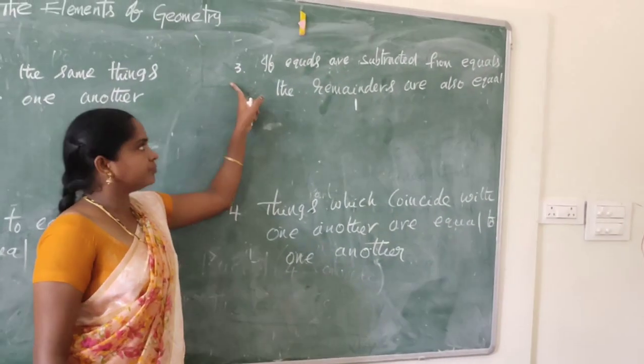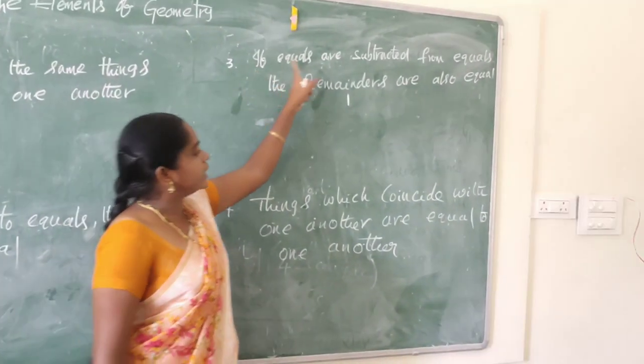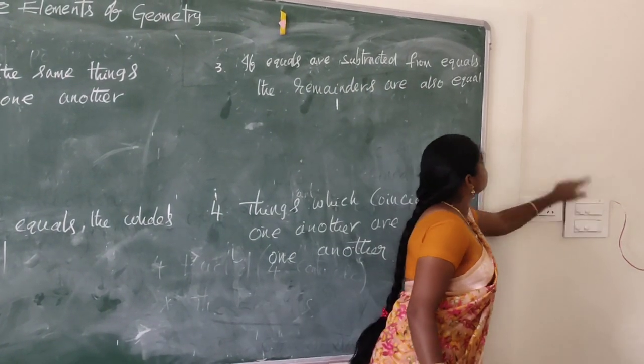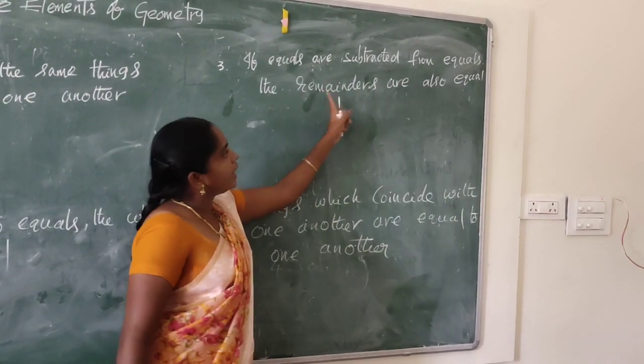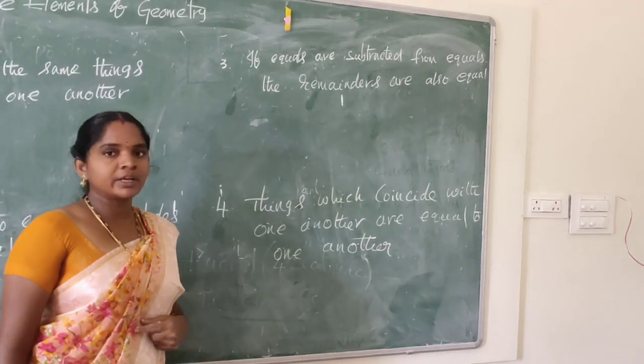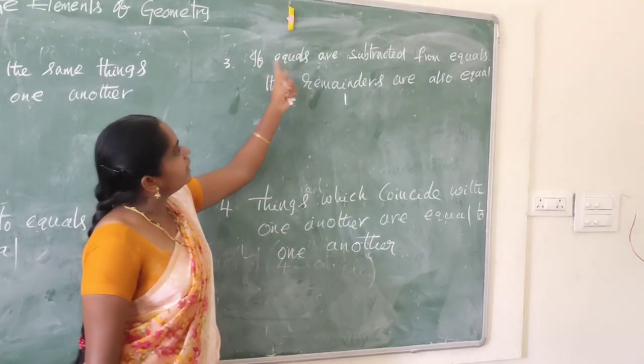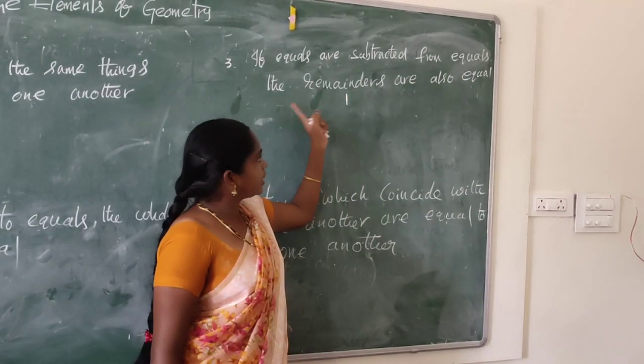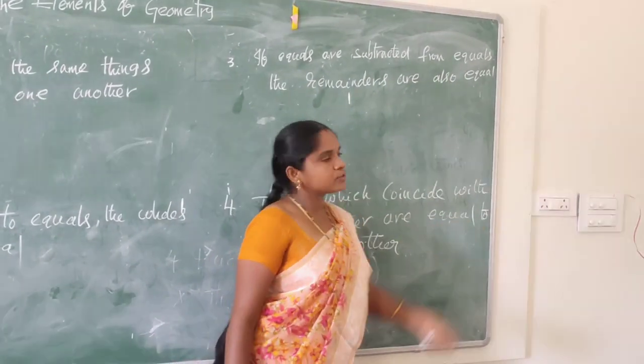Next, third axiom. If equals are subtracted from equals, the remainders are also equal.